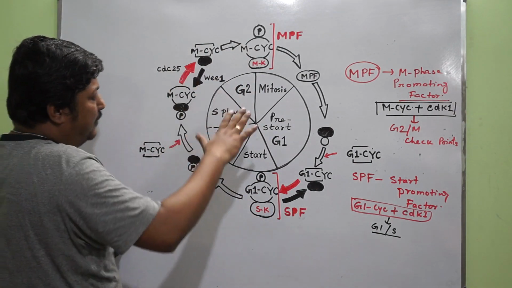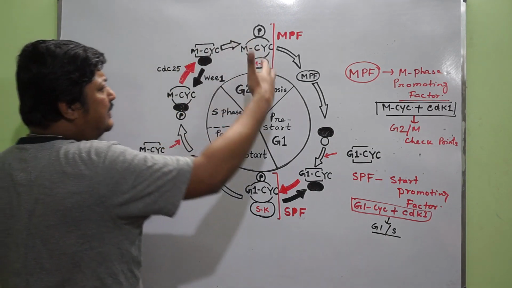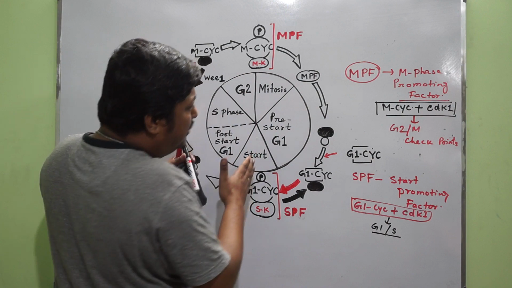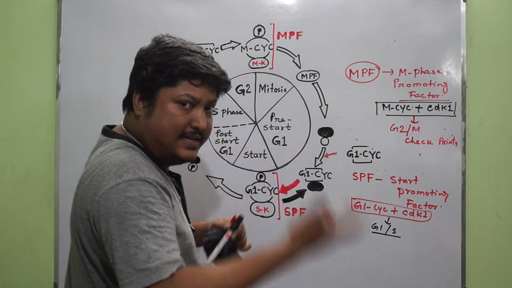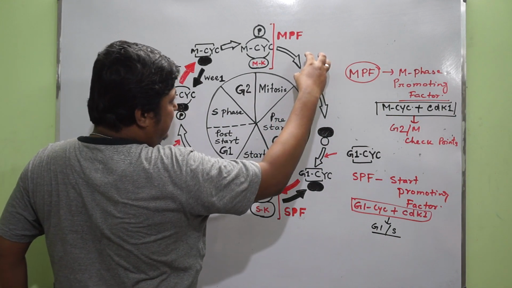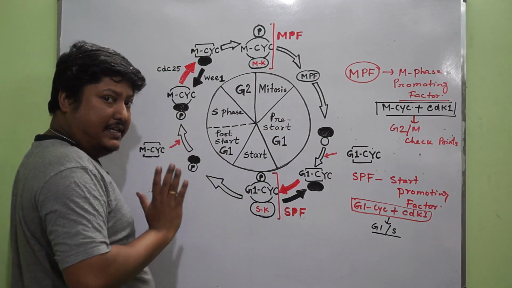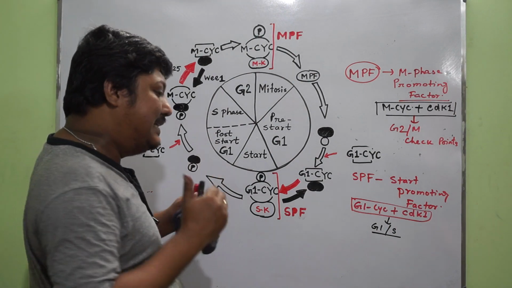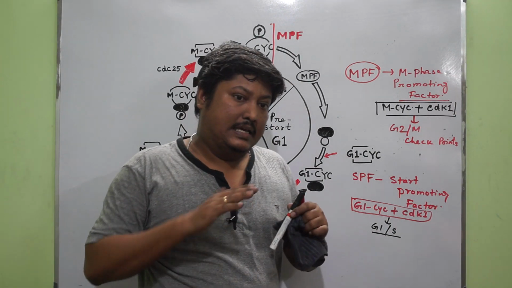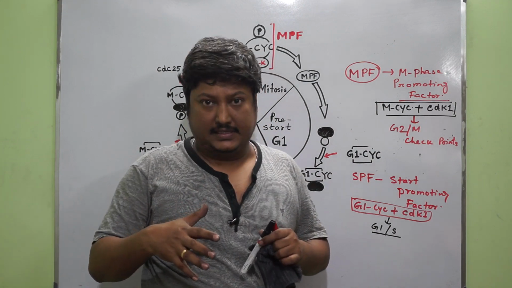Now if we see from the starting, once the cell is passing from one mitotic phase and enters into the next mitotic phase, then the MPF, that is the mitosis promoting factor or M phase promoting factor, becomes inactivated. Now you know the amount of cyclin varies while the cell is passing from one phase to another phase.